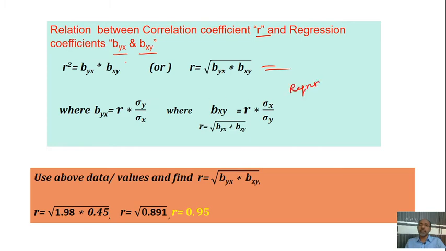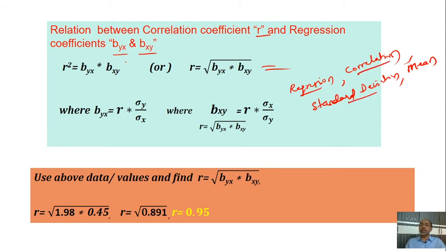Regression, correlation, standard deviation, even mean. So this is the sequence. Mean is the basic one, then we calculated standard deviation, then correlation. The last and hardest part is regression.